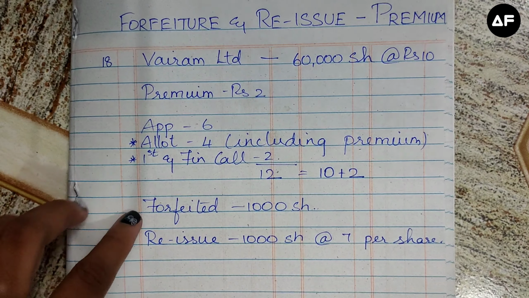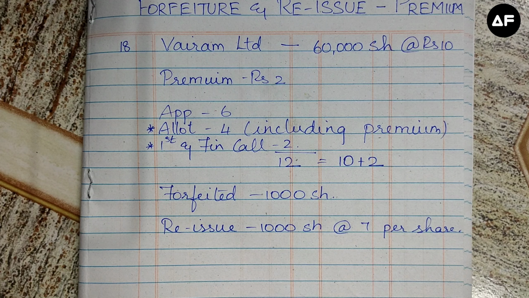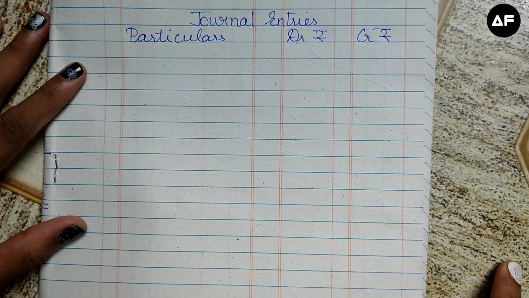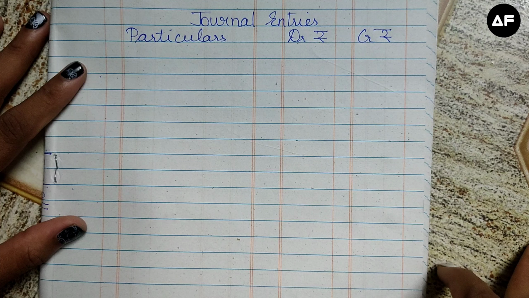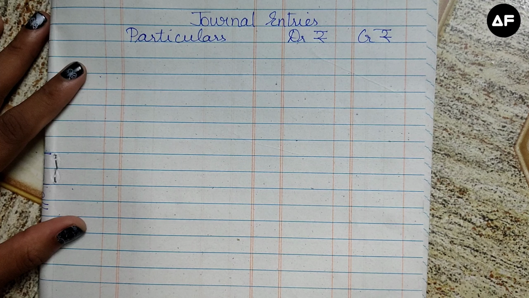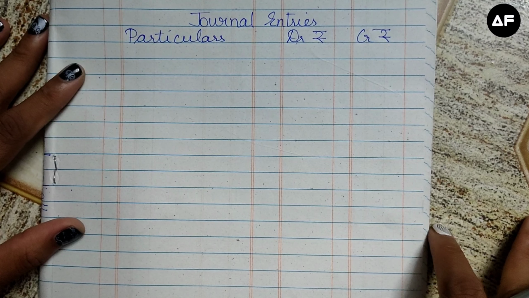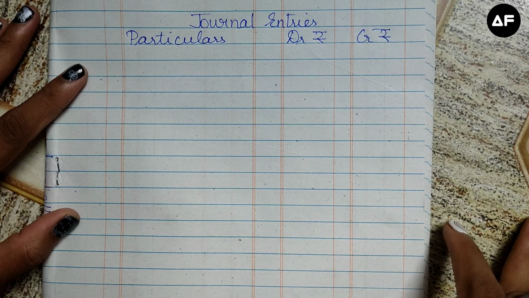So next we have to start off with the sums, journal entries. When we are doing the journal entries, there are 3 places we have to be very careful. That is when we are doing the allotment, premium has to be included. Next, when we are going to do the share forfeited, we must be careful. Likewise for the first and final call, when you are receiving it, we must be careful. So during the allotment process, first and final call, and during the forfeiture we must be very careful while doing this sum, because there are a lot of adjustments to be done due to the premium issue here.